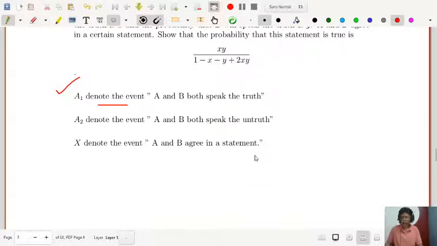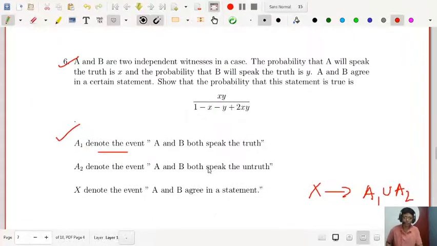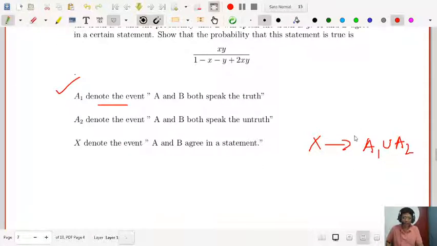X can be written as the union of A1 and A2, because if they both speak the truth, they will agree in a statement, and if they both are lying, they also agree. So X is the event if and only if A1 union A2.